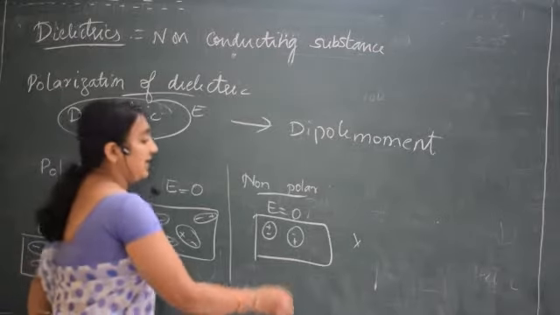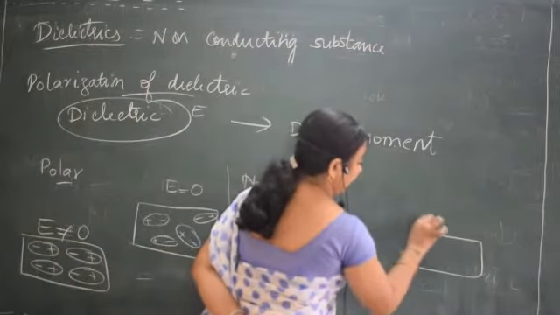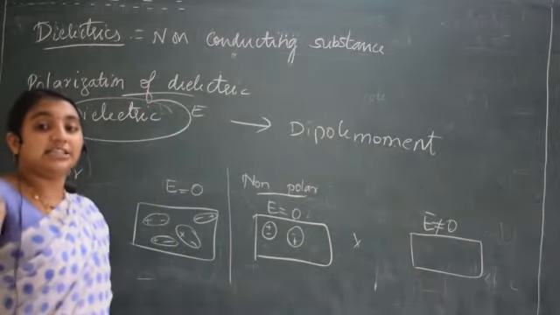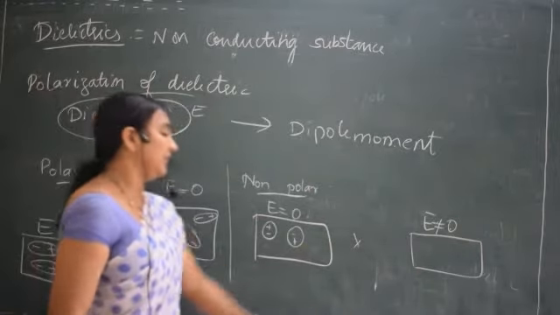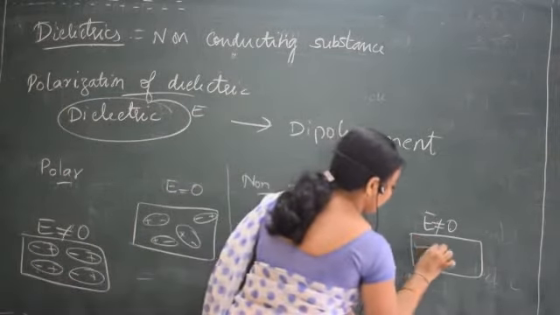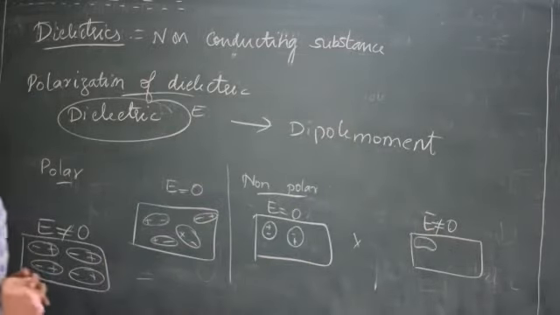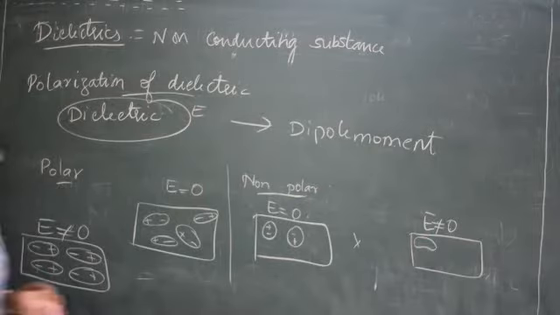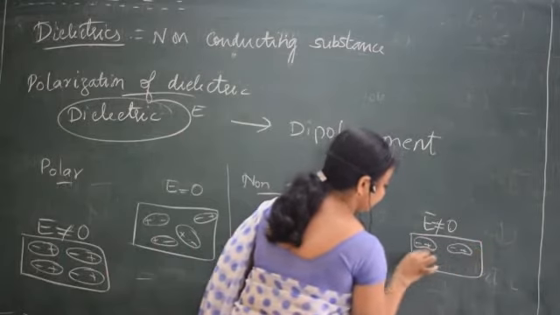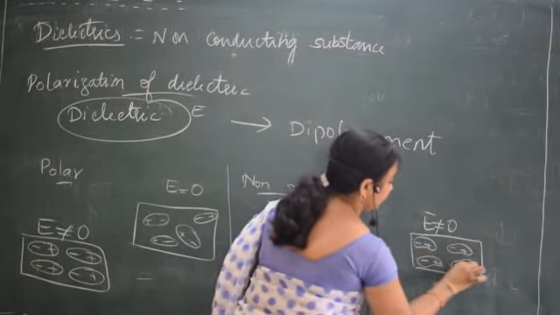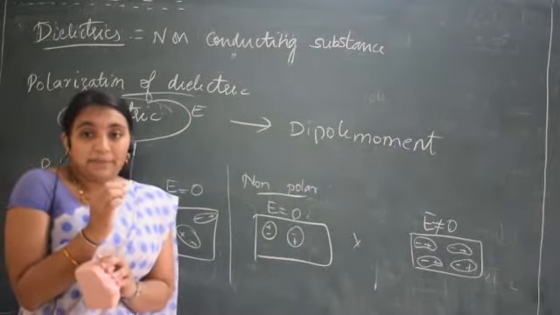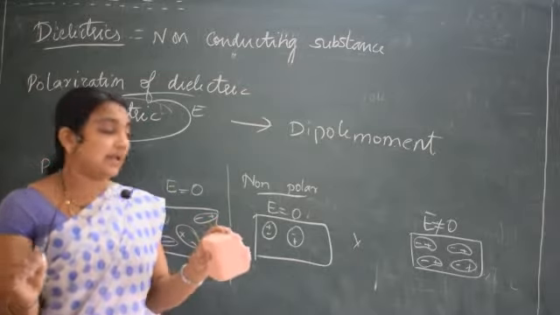Whereas in this case, if there is an external electric field, E is not equal to 0. If E is equal to 0, external electric field is 0. Now there is some external electric field. What happens? They will try to align themselves. They'll try to move like this. Correct? One side is positively charged, another side is negatively charged. So positive, negative, positive, negative. They'll separate from the coincided place and align themselves in one particular direction.